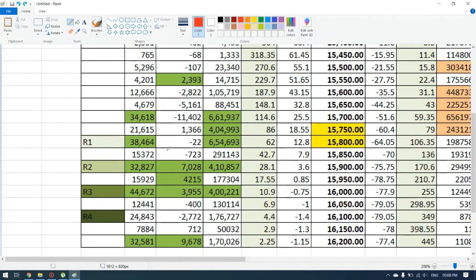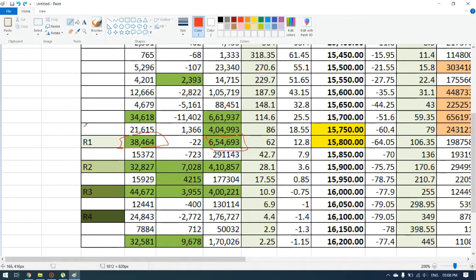15,800 is the first resistance, and you can see the open interest is around 38,464 and the volume is also more, around 6,54,693. This will be our first resistance.